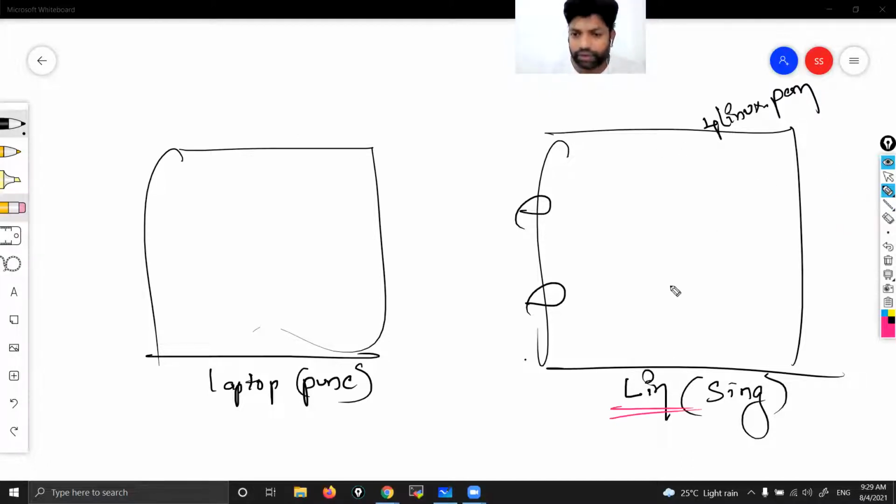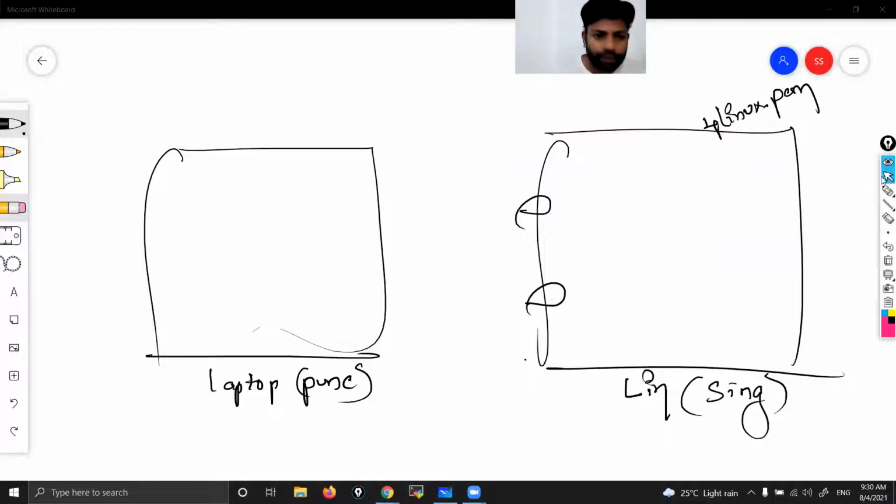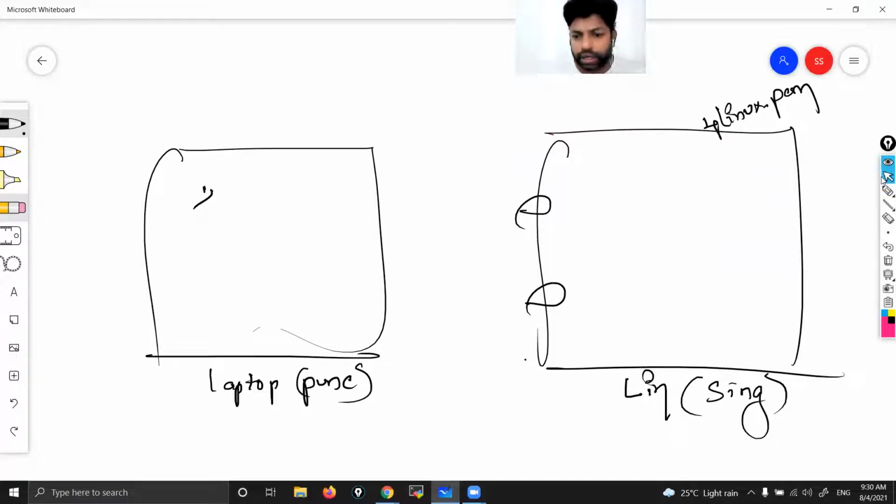So this Linux instance is having IP or DNS. This is having username. This is having either password or key file. These 3 we have to enter in our source machine. That is like taking permission, right? So what we do now, first I'm going to enter this Linux instance DNS name in my laptop. Second, I will enter username belonging to Linux instance in my laptop.